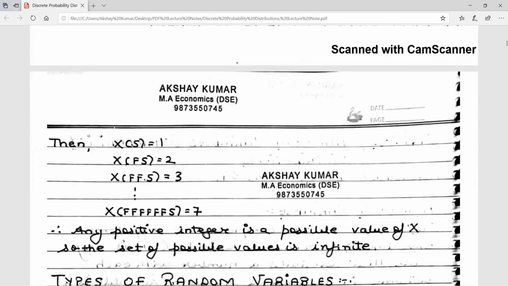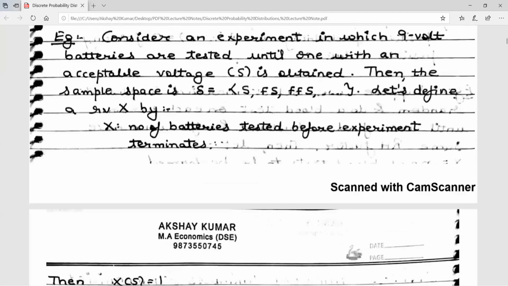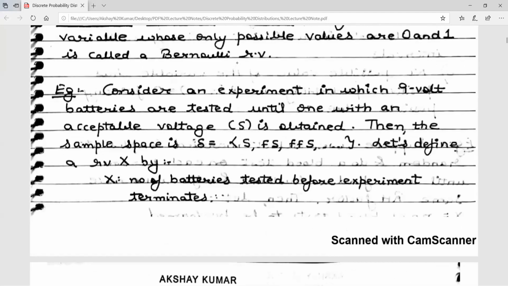Any positive integer is a positive value of X, so the set of possible values of X is infinite. In this case, X can have infinite values because I can keep on testing batteries as and when they are produced to see when I obtain the battery with an acceptable voltage.